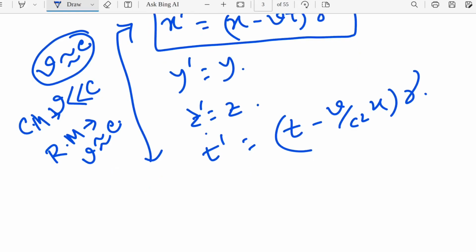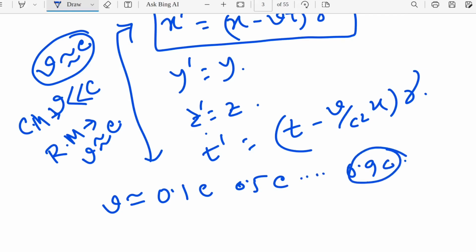Let's say v is of the order of 0.1c or 0.5c, or 0.9c is also possible. So these are the modified expressions for x prime, y prime, z prime and t prime, with the help of relativistic equations.